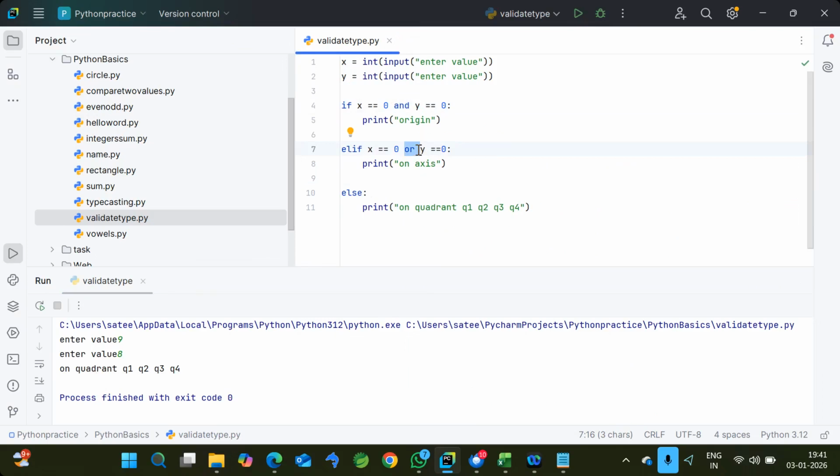So if you want to combine more conditions in a single line, then we can use either and or statements. So is that clear, the usage of and or? So that's what these are called logical operators. And the greater than, less than, double equal, whatever we have been using so far, all are technically called relational operators. And the first one we used in the vowels, that is called membership operator. Okay. But these are all, as I mentioned already, generally used in the conditional and looping statements only.